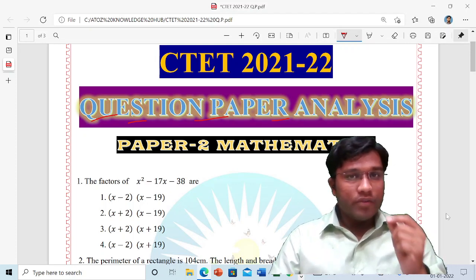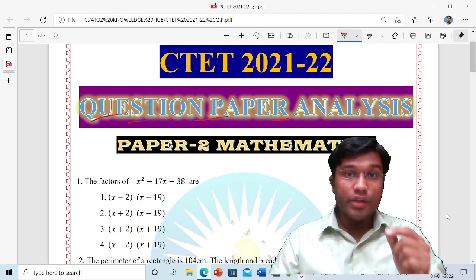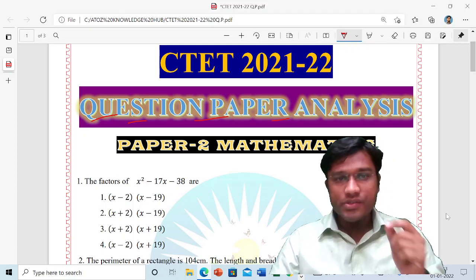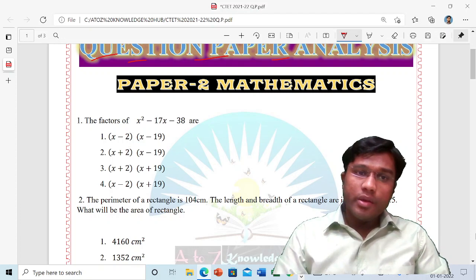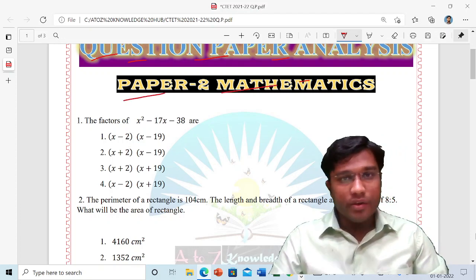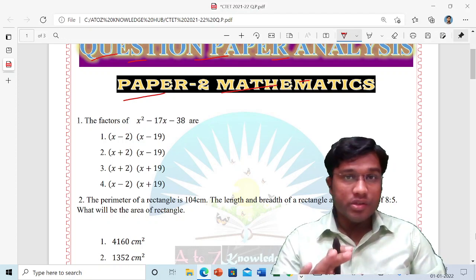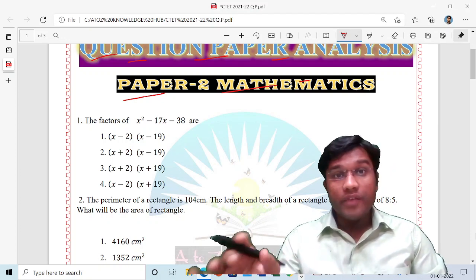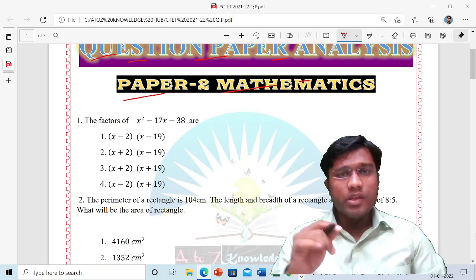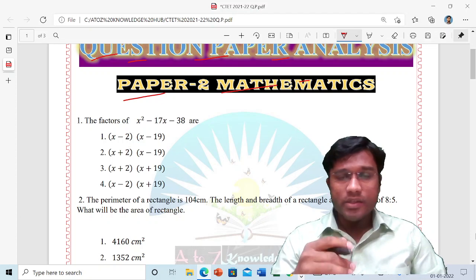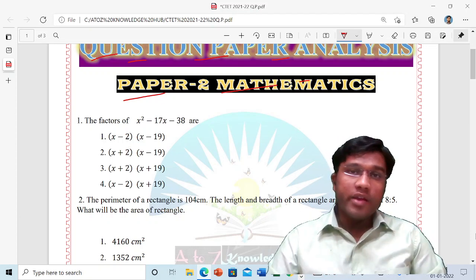See here, after looking at this analysis, if it helps you to get 2 to 3 marks, then it is worth it for you. The paper I am going to analyze is the CTET Paper 2 mathematics part. The questions I collected are totally memory based, and there are no fake questions that I am giving to you. These are the original questions asked in the examination, and this is only an analysis of them, so that it helps you somewhere to get good marks in the examination.